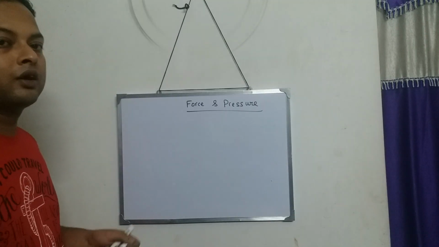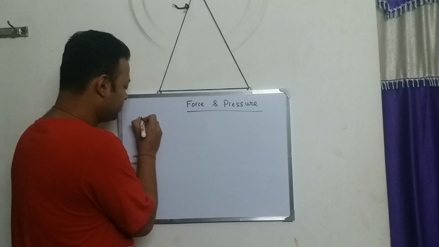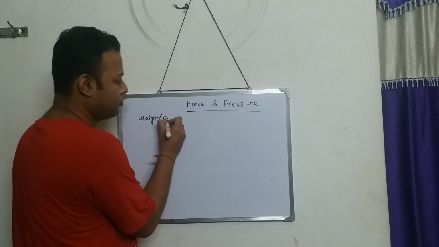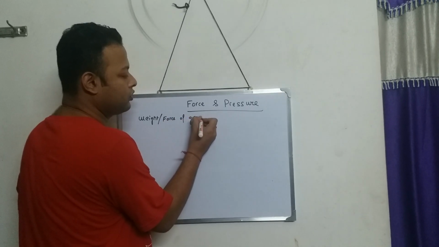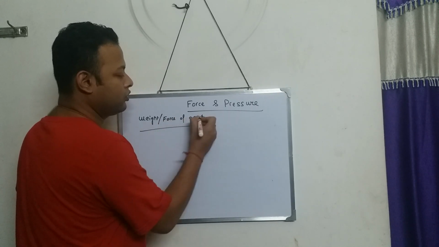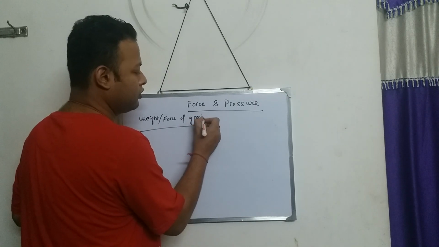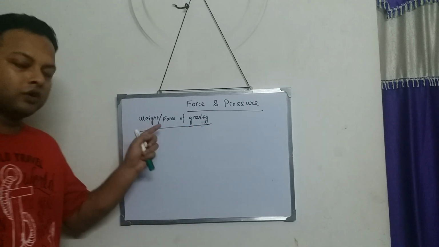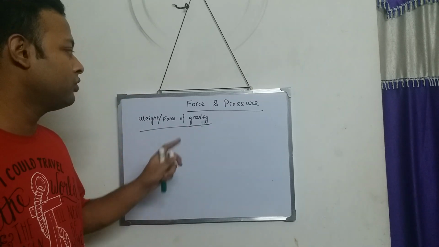Next, we define something called the force of gravity. Weight and force of gravity are both the same thing.